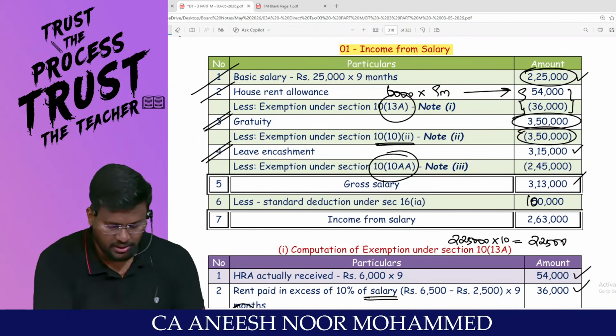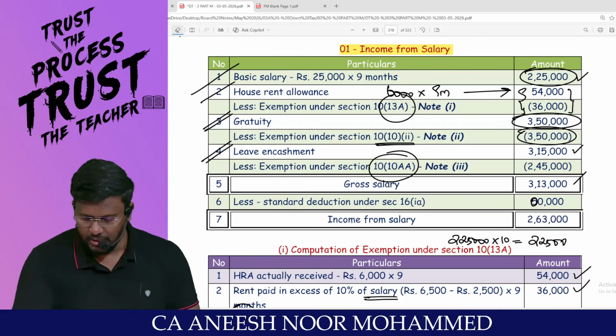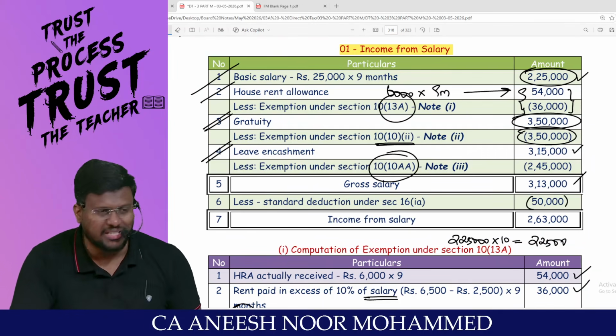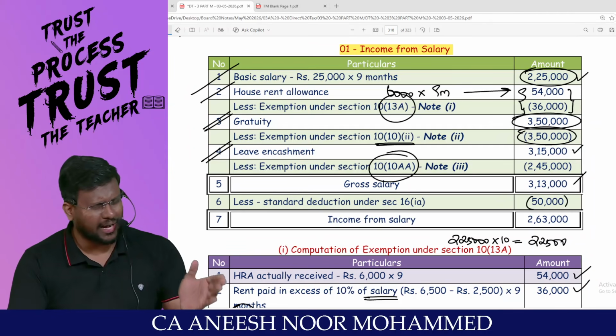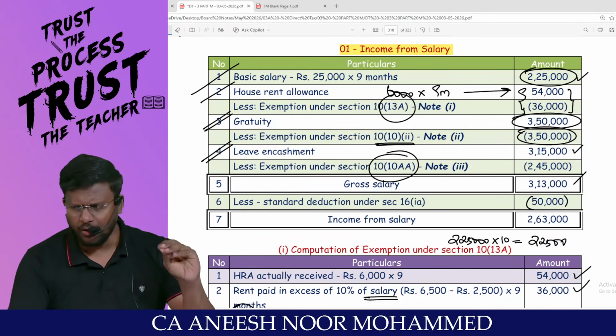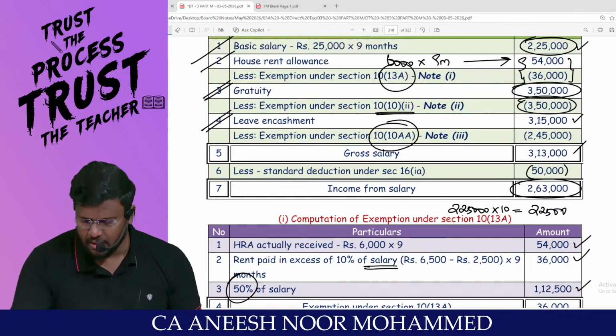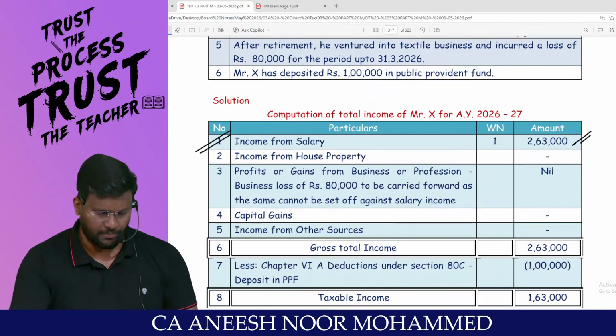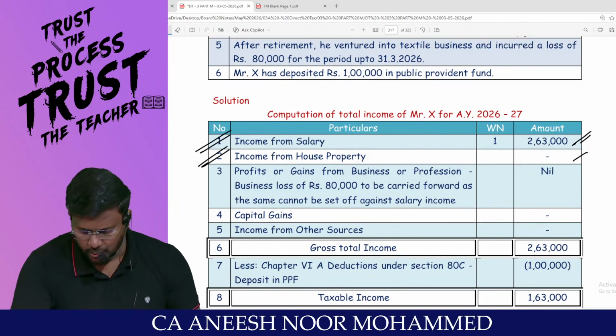Gross salary. Okay, salary. First we will finalize the salary, then we will come to it. Sir, 3,13,000. From that, sir, we will be reducing the standard deduction, 50,000. So the taxable salary will be 2,63,000. My dear lovable students, 2,63,000. There is no information regarding income from house property. I can write it nil.